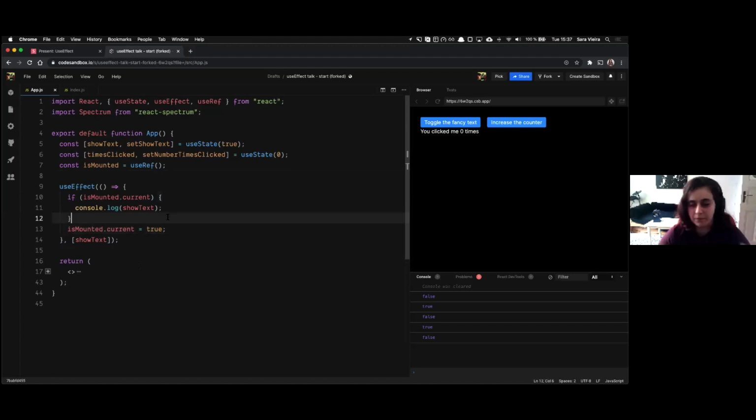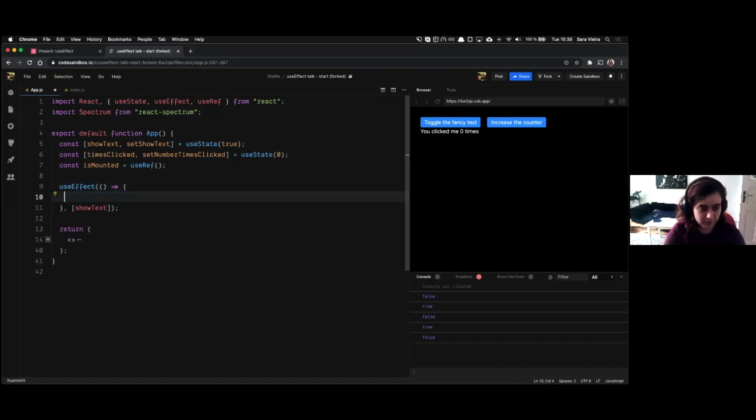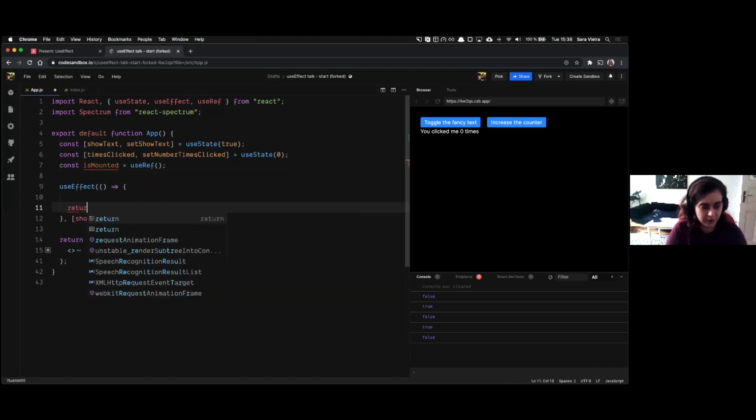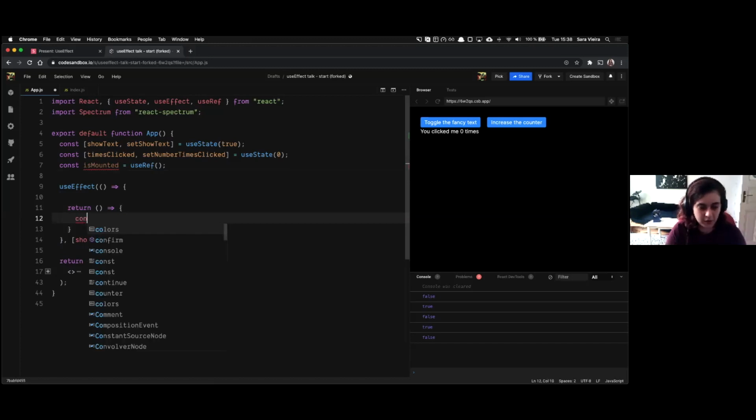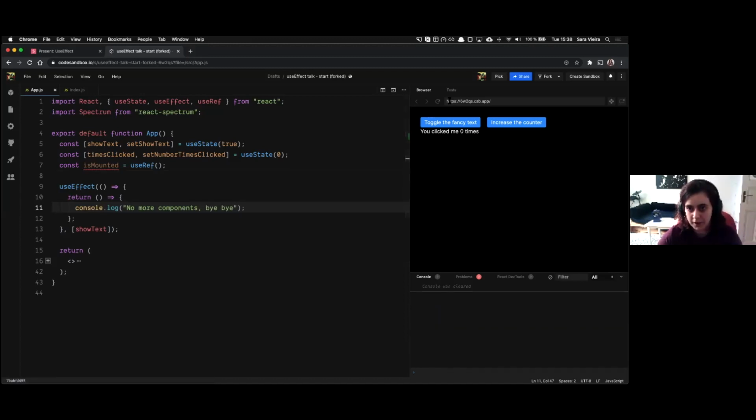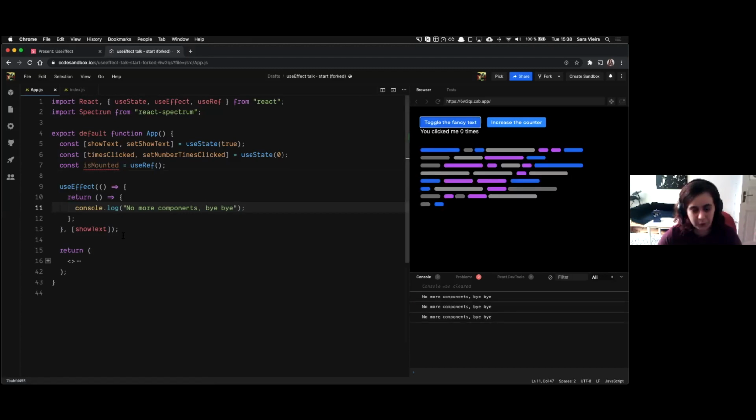And yeah, so you may have heard about the part where you go about unmounting a component. One thing that you may do is that, let's say on unmount, let me delete all of this, and I just want to return. So I want to return, and I want to say on return, give me this function, and say console.log no more component, bye-bye. Cool. And you're like, okay, this is going to run when the component unmounts.